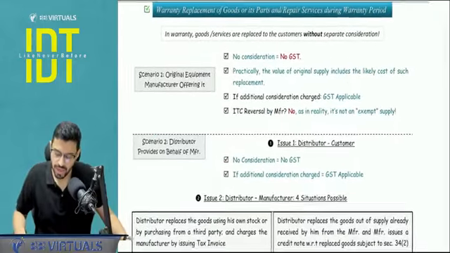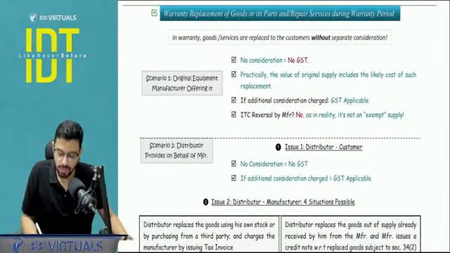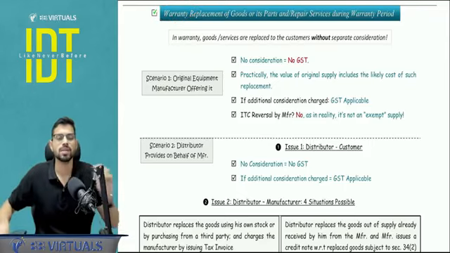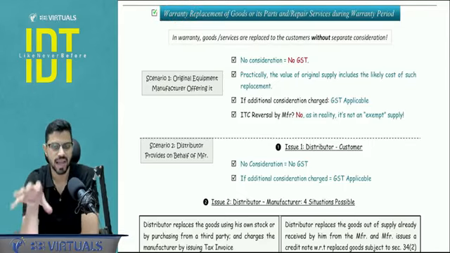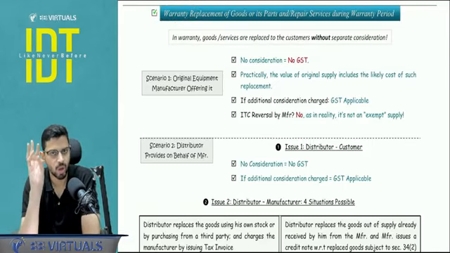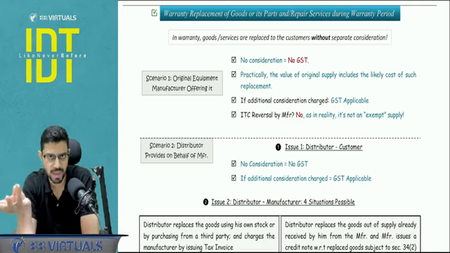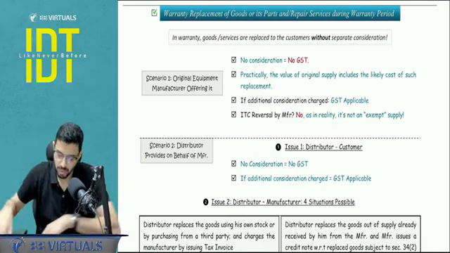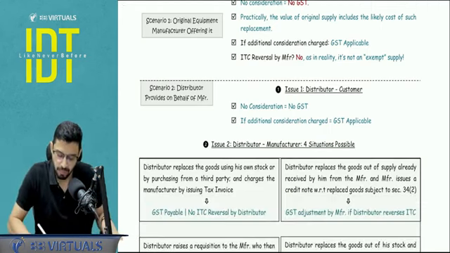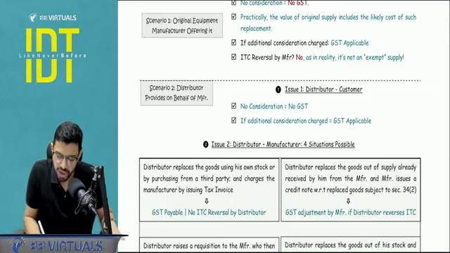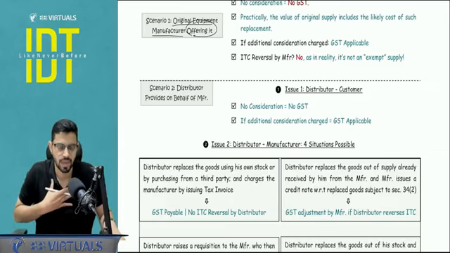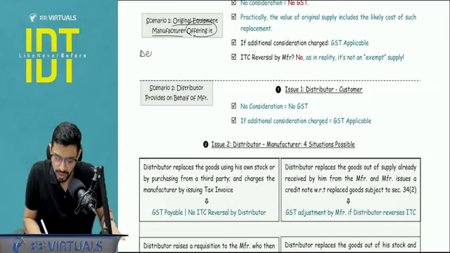Now let's talk about another clarification that came, with respect to warranty replacement. What happens under warranty? I get service and replacement of goods free of cost. Because it is free of cost, there is no consideration, so there is no GST. Very, very simple. Now the first case scenario we will pick is when there is dealing between the original equipment manufacturer and me. So I bought a computer directly from Dell.